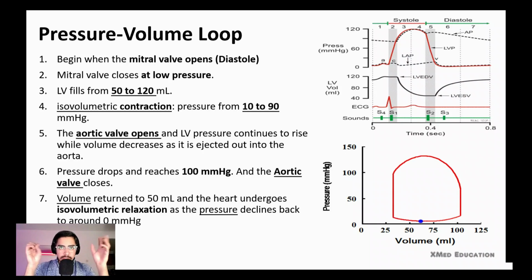So in this video we talked about the heart sounds, we talked about the heart cycle, we talked about the pressure volume loop, and we discussed all of them in detail.